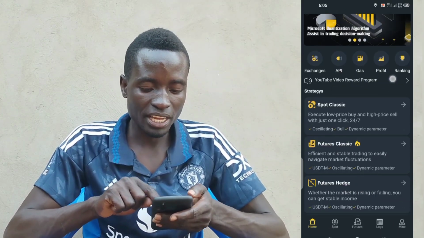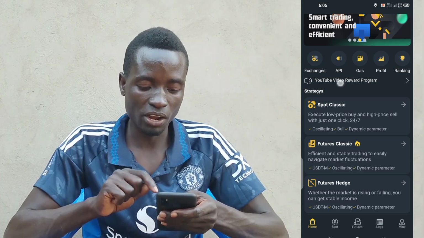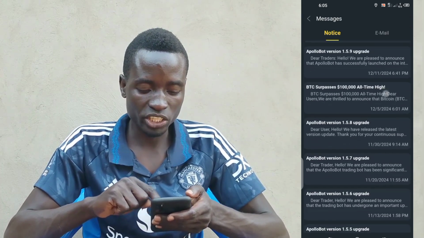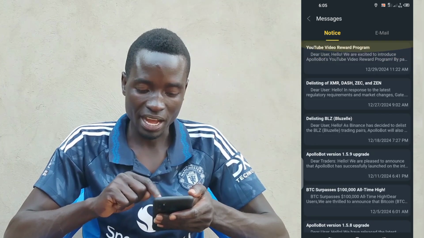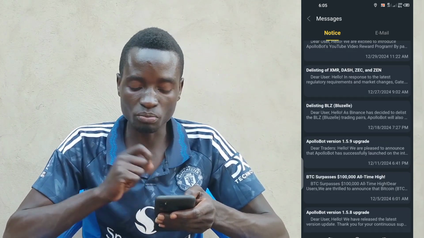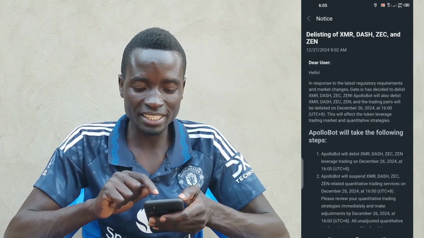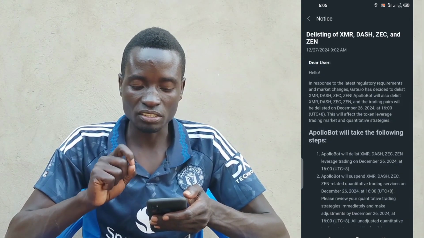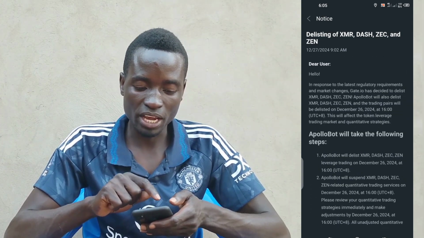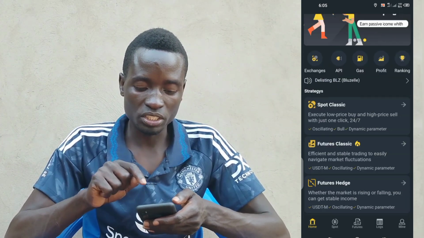Then also down here is where you can see the notification. Now if you tap on it here, you're going to see that notice. This is all the notifications that these people are sending to notify you on what is going on and what coins are to be delisted. As you're seeing this one, delisting of XMR, Dash, ZEC and Zen. And also here you can read everything so that you don't trade those coins they have mentioned that they're going to delist.